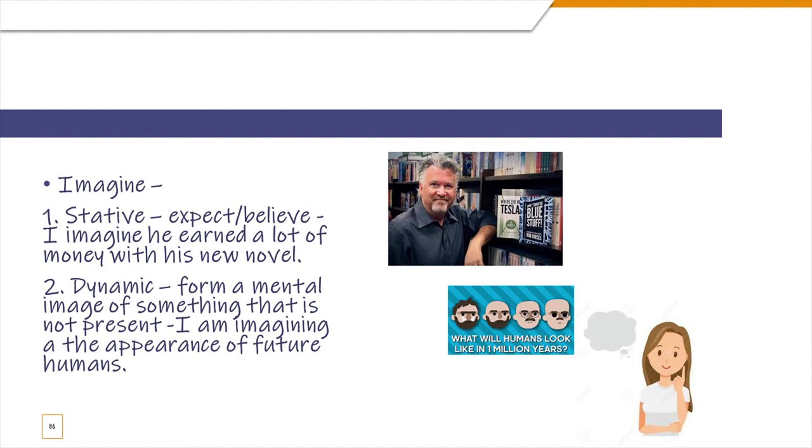Okay, so I'm imagining the appearance of future humans. Okay, maybe 1 million years down the line, how humans would look. So you can only imagine. Is that right? It's not real. It's not there in front of you. So you form a mental image of something that is not present at this point of time.